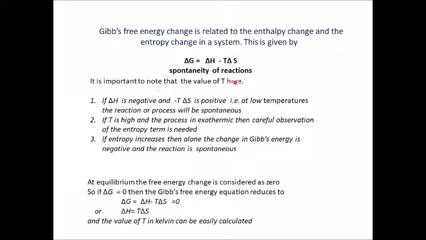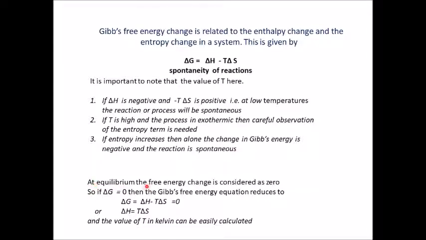It is important to note the value of T, that is the temperature at which the reaction takes place. If delta H is negative and minus T delta S is positive, look at this reaction: negative and positive. At low temperatures, the reaction will be spontaneous. If T is high and the process is exothermic, then careful observation of the entropy term is needed. Is entropy negative or is entropy positive? Is the reaction leading to more disorder or not? If entropy increases, then alone the change in Gibbs energy is negative and the reaction is spontaneous.